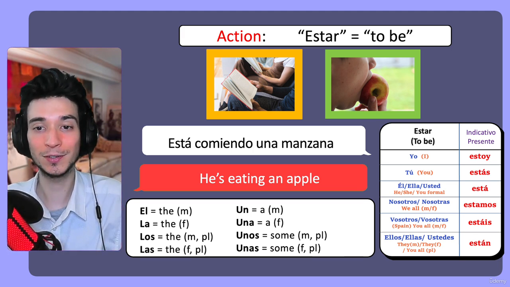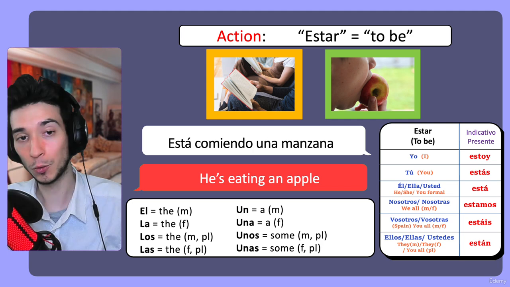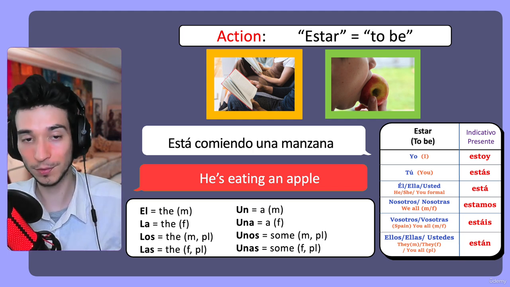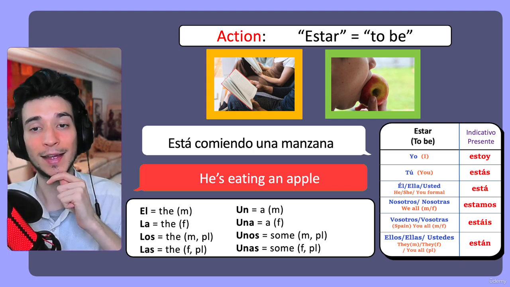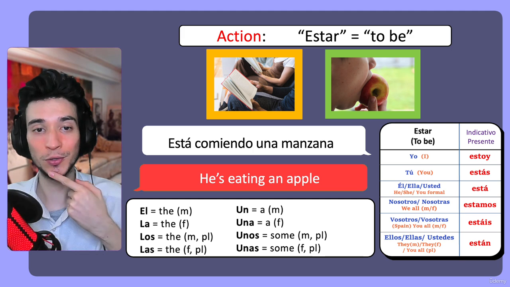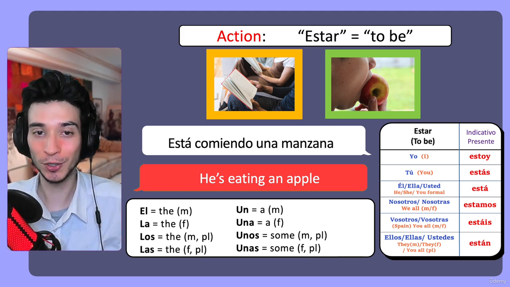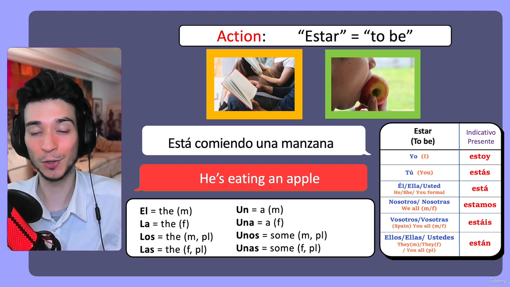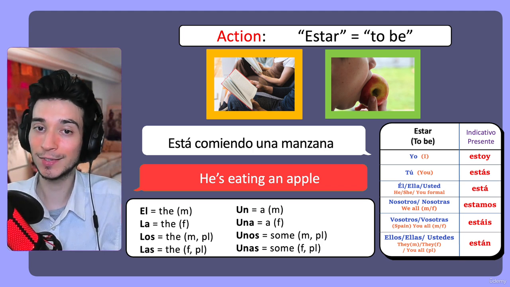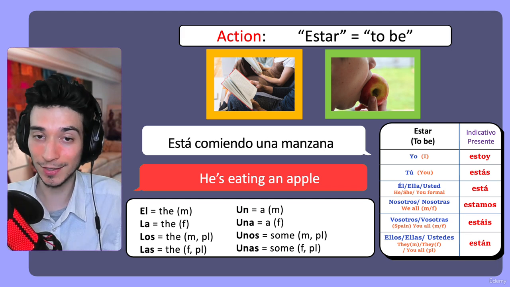So those type of things, we just understand it according to the context, and also because it's the only conjugation, so it just makes sense you're referring to yo. Yo estoy comiendo, it's understandable. And in this case, está comiendo una manzana, he's eating an apple.